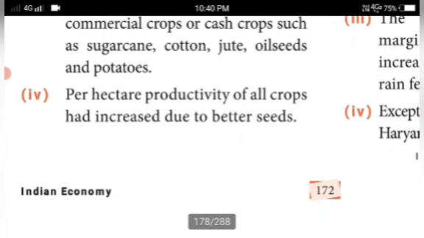Per hectare productivity of all crops increased due to the new, better seeds.